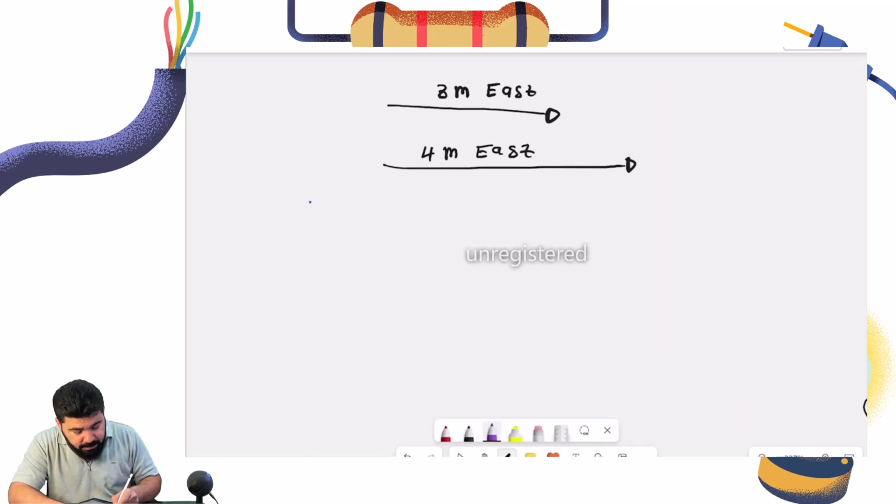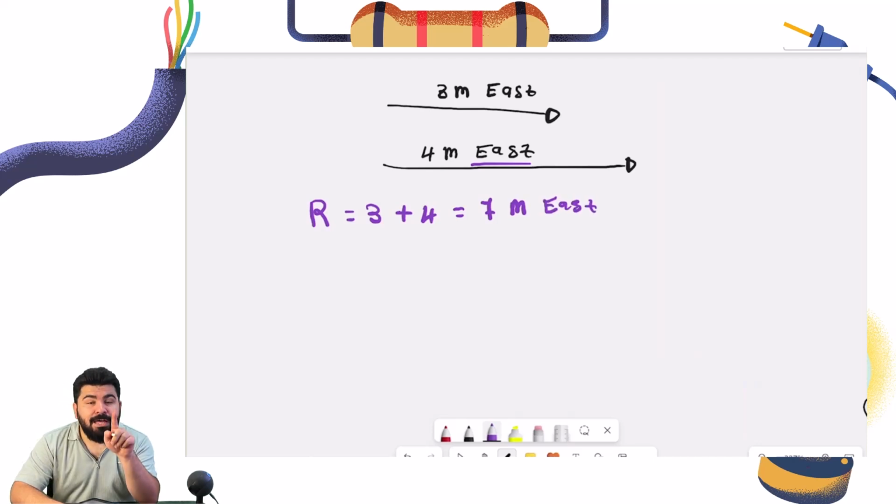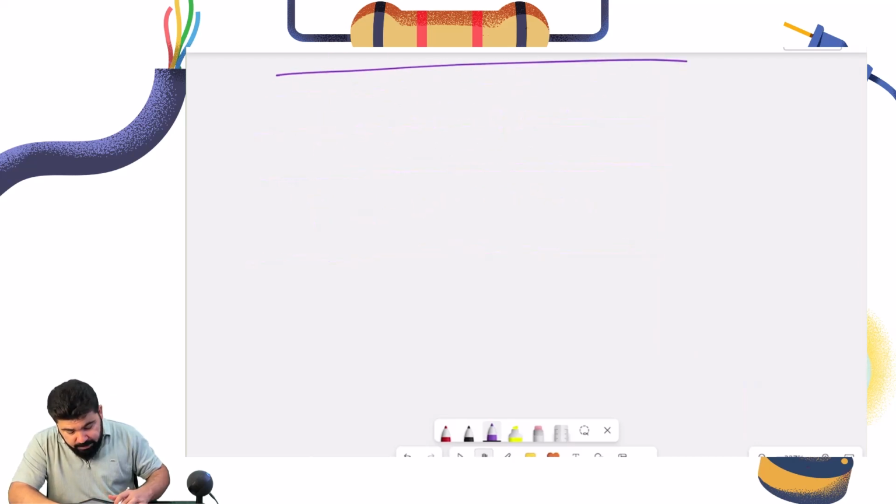We're going to say the resultant vector r is equal to 3 plus 4, which is equal to 7 meters. What is the direction? East. So when you're adding two vectors, you should also write the direction too. So the resultant vector also needs magnitude and direction.